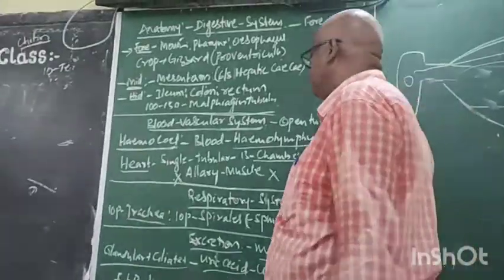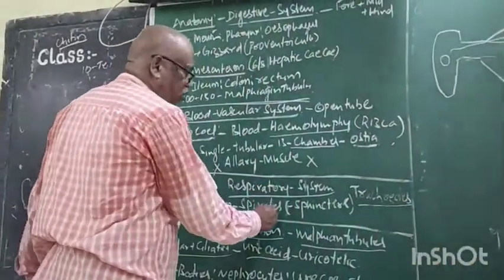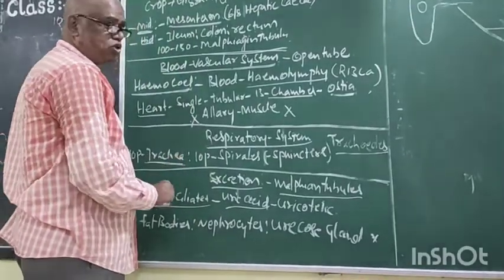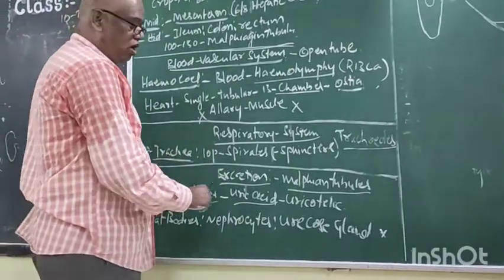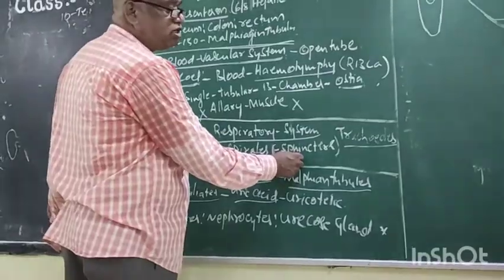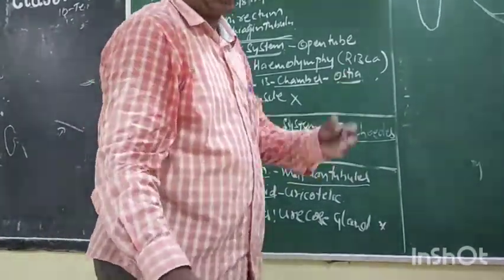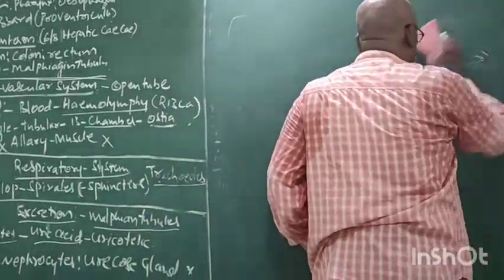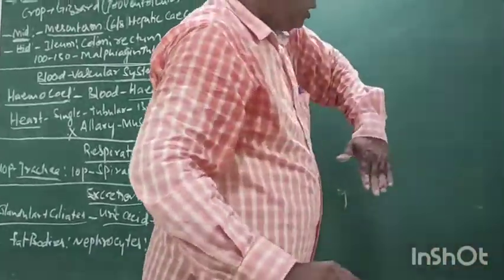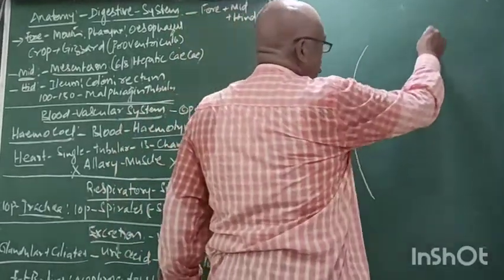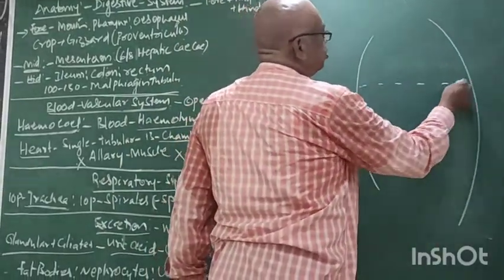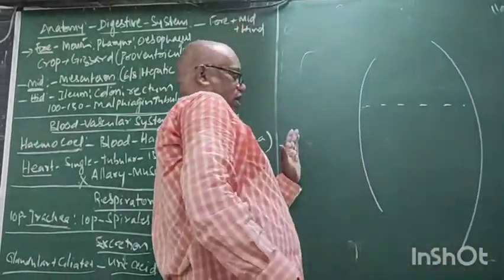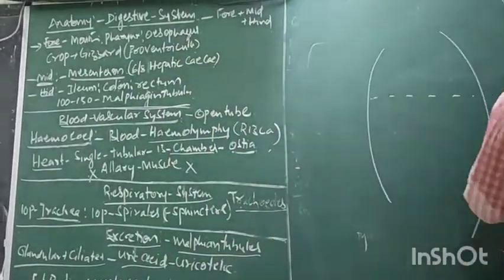Now come to the respiratory system. The respiratory system contains tracheal tubes, 10 pairs of spiracles containing sphincters, and tracheae. Just see the diagram. This is thoracic. You are seeing the dorsal view. This is lateral, and this is another lateral view.